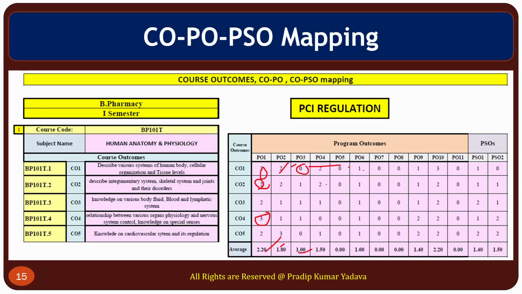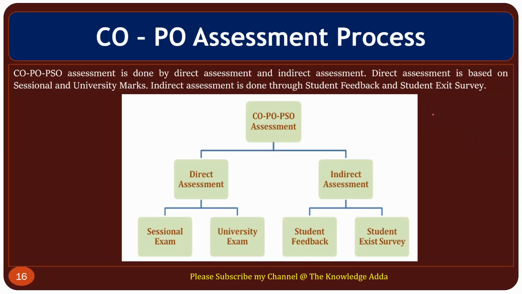After getting the average of all this, we can get the PO attainment of that particular subject, meaning the PO outcome of this particular subject. So this is CO-PO-PSO mapping, how you can perform CO-PO-PSO mapping.